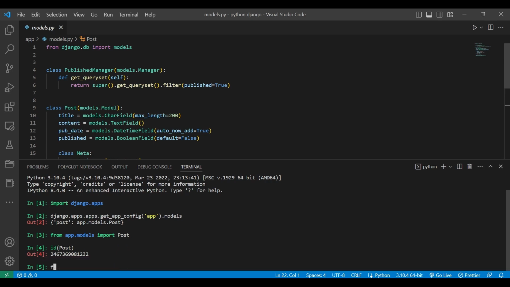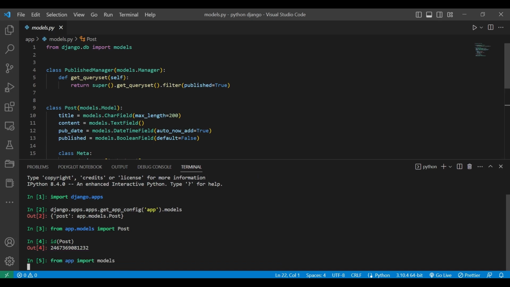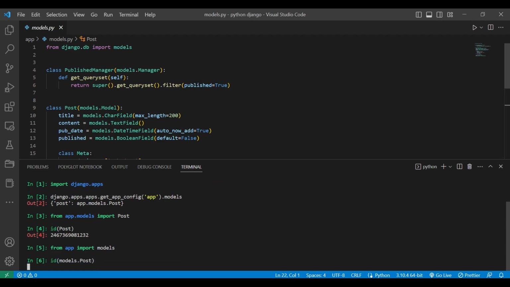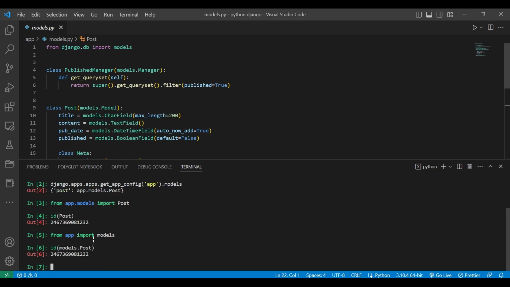Now, let's import the Post model again from a different module, in this case, from the models module directly. Next, we call id(models.Post). Since models is a reference to the same module as app.models, the Post class object that we get from models.Post is the same as the one we got from app.models.Post. Therefore, Python returns the same memory address as before, confirming that both references point to the same object in memory.